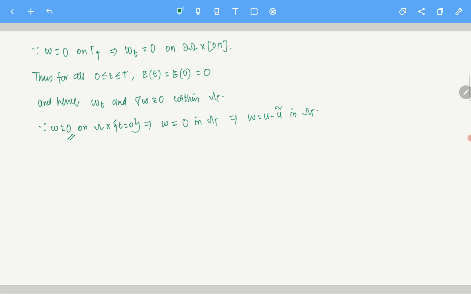So w has to be 0 everywhere, for the continuity to hold. That is why w, which is u minus u delta, equals 0 in omega t. So essentially u equals u delta in omega t. Clear? And hence you have uniqueness. Clear?